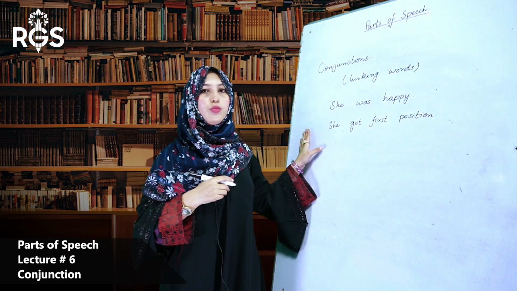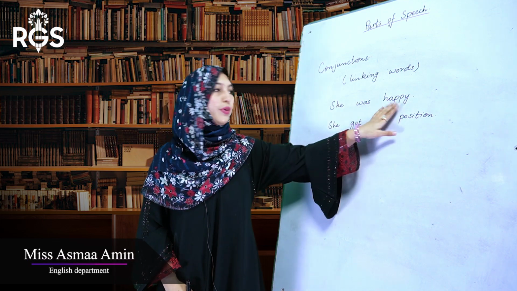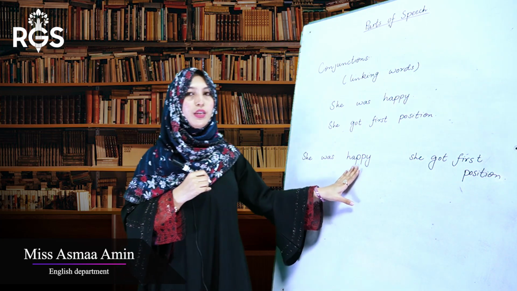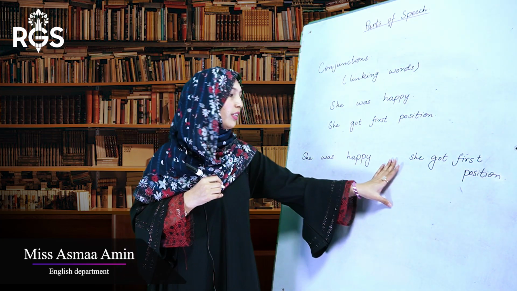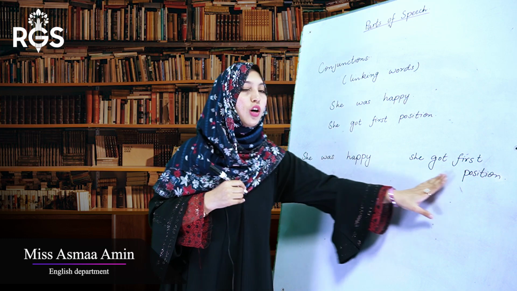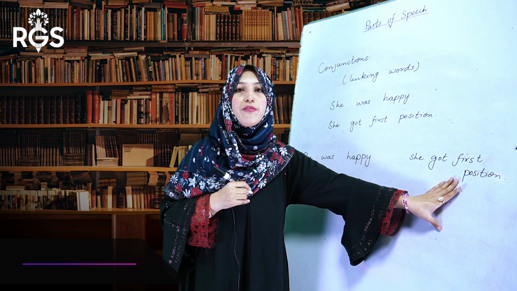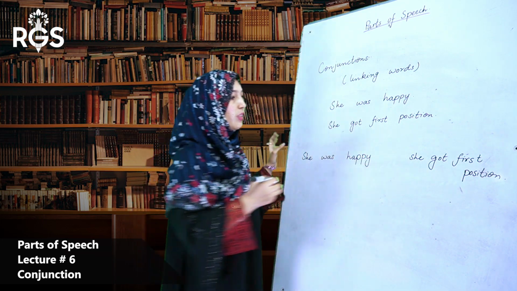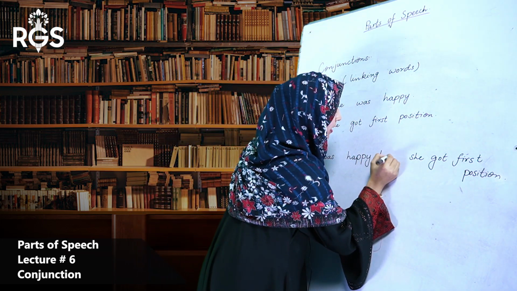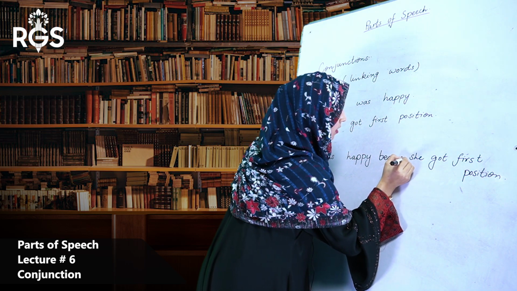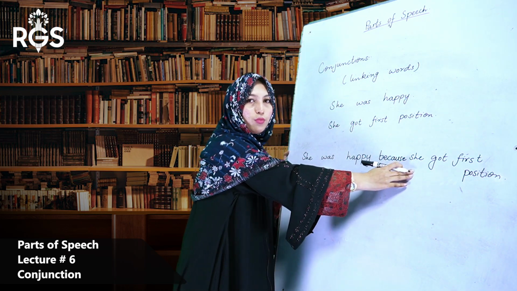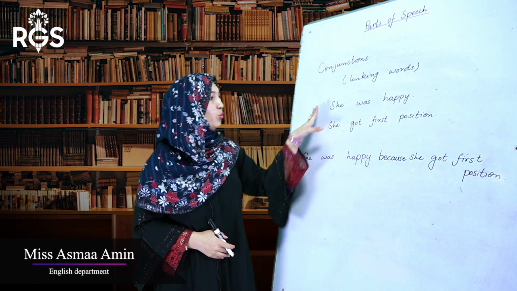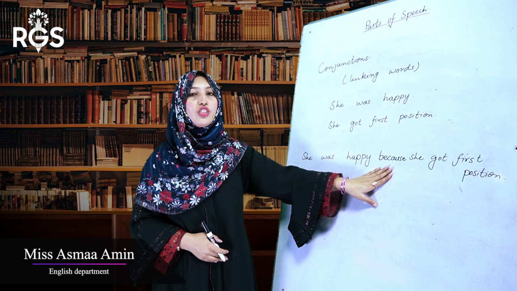So these are 2 more sentences. She was happy. She got first position. Now which conjunction we will add here? She was happy because she got first position. So we will add this word here. So the word because is joining the 2 sentences, so it is a conjunction also.